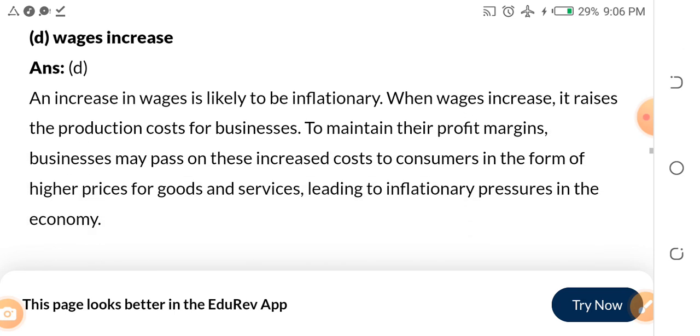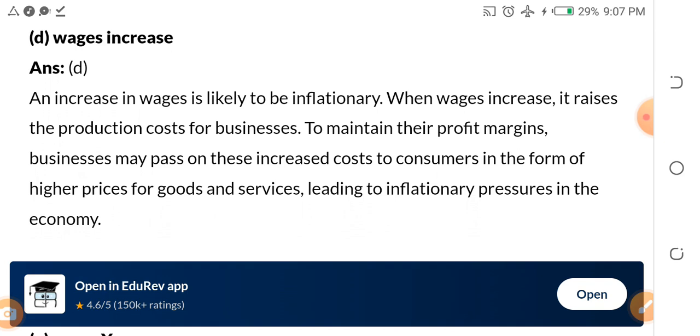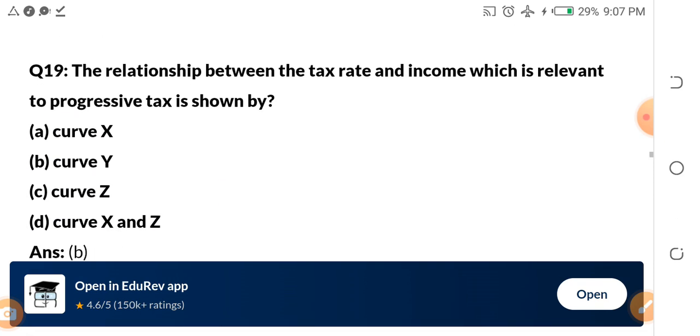An increase in wages is likely to be inflationary. When wages increase, it raises the production costs for businesses. To maintain their marginal profit, businesses may pass on these increased costs to consumers in the form of higher prices for goods and services, leading to inflationary pressure on the economy.